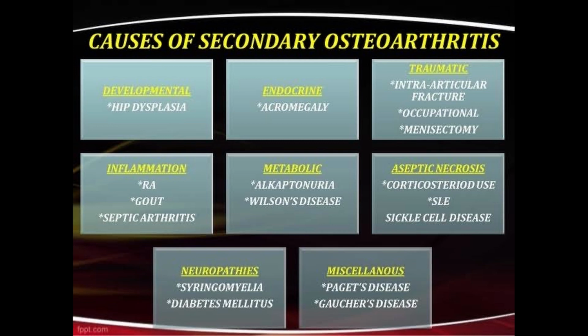In aseptic necrosis there is corticosteroid use and sickle cell disease; sickle cell disease and overuse of corticosteroids lead to OA. In neuropathies there are syringomyelia and diabetes mellitus. In miscellaneous causes there are Paget disease and Gaucher disease. These are all causes of secondary osteoarthritis, which lead to degenerative changes in the joint, and it is a progressive disease.